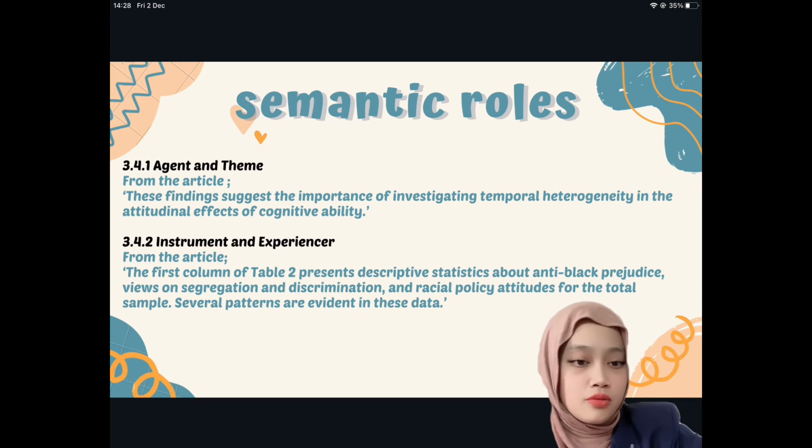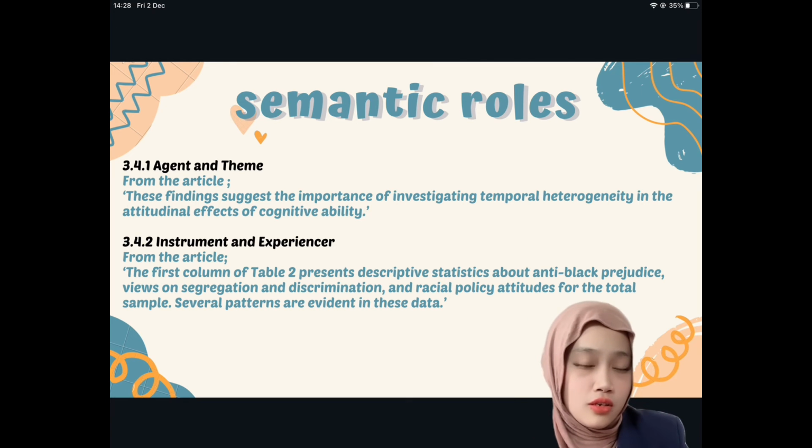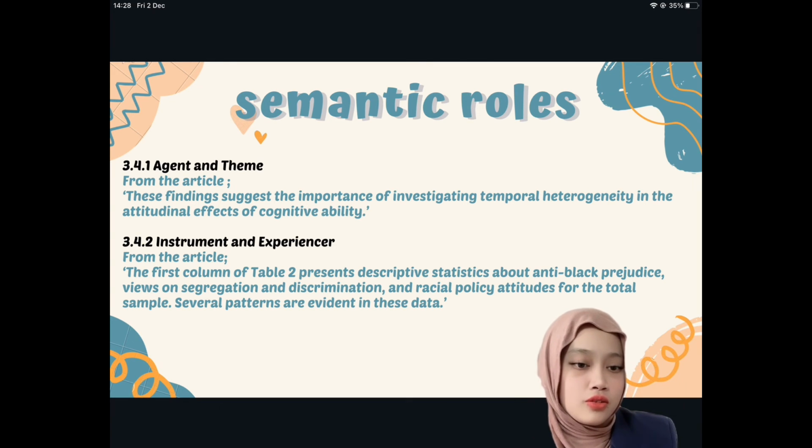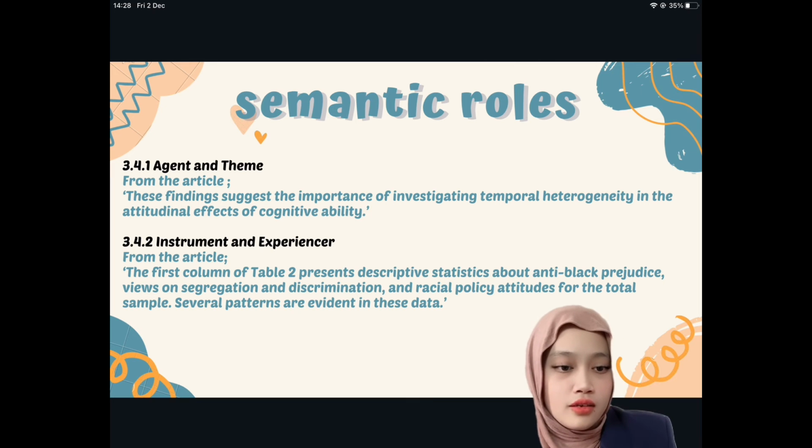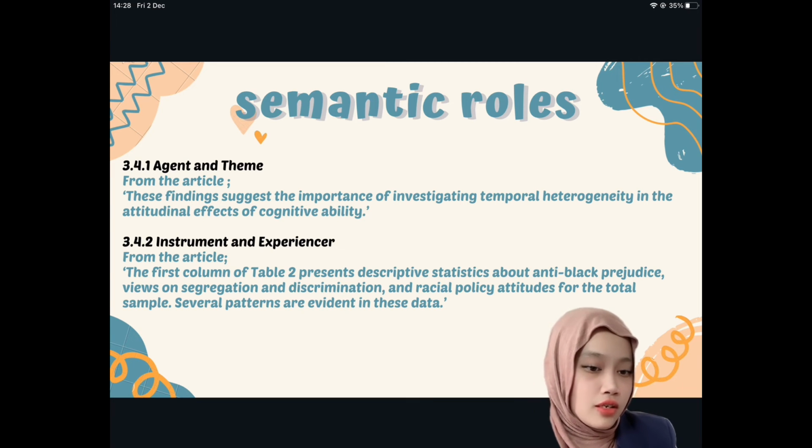Next are the semantic roles, which are features that noun phrases have based on their meaning inside the sentence. So the first semantic roles are agent and theme. From the article, these findings suggest the importance of investigating temporal heterogeneity and the attitudinal effects of cognitive ability. So in this sentence, the thing that executes the action is called the agent, and the agent in the sentence is findings. And the theme is the entity that is directly affected or described by the action. In this case, importance of investigating temporal heterogeneity is the theme.